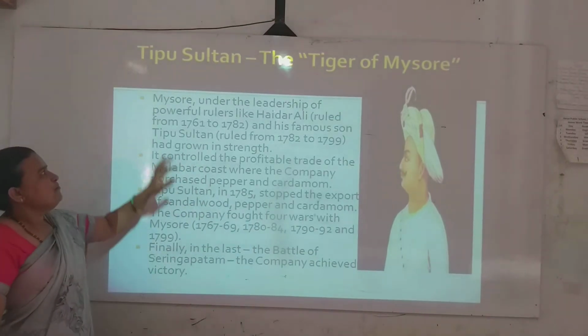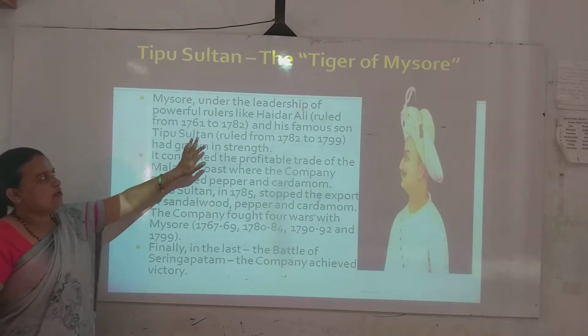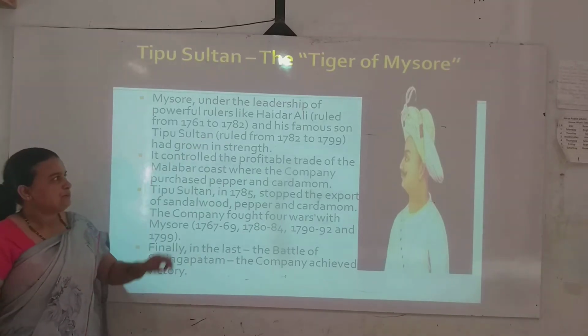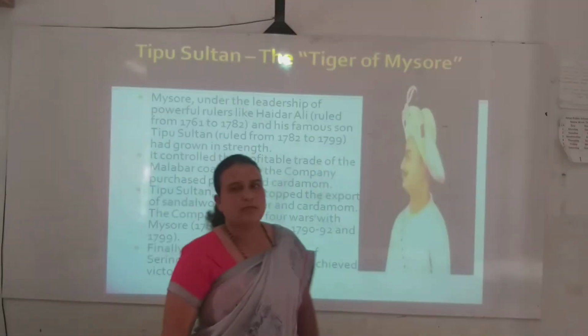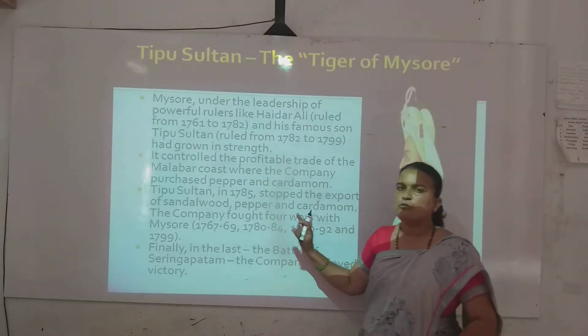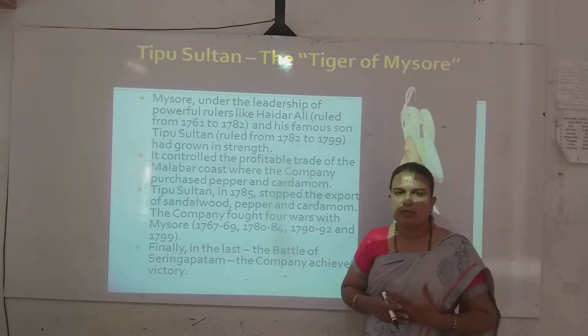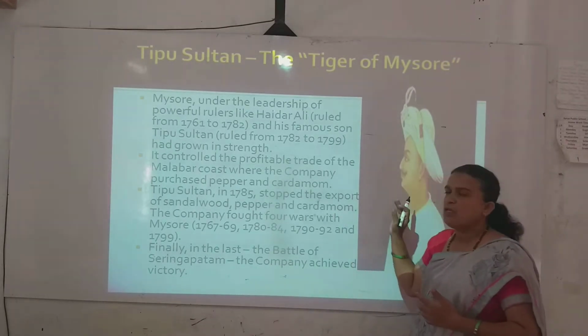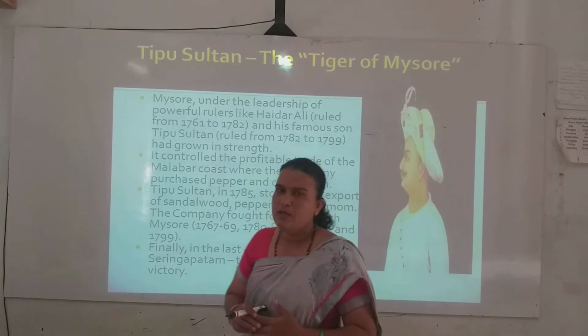He was the Mysore Sultan as well as the son of Hyder Ali. Under Tipu Sultan, when he was ruling Mysore, Mysore became one of the prosperous territories. He also fought many wars against the company.